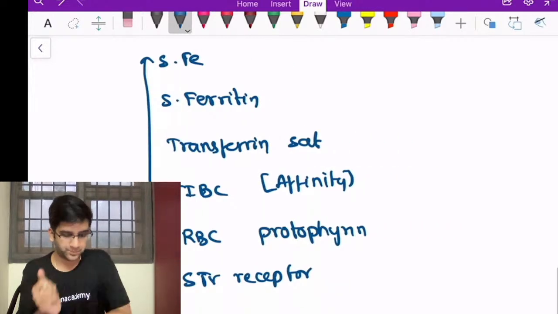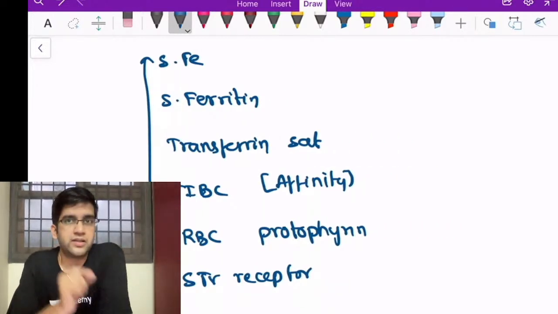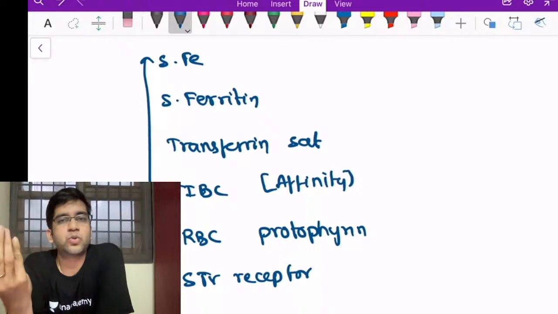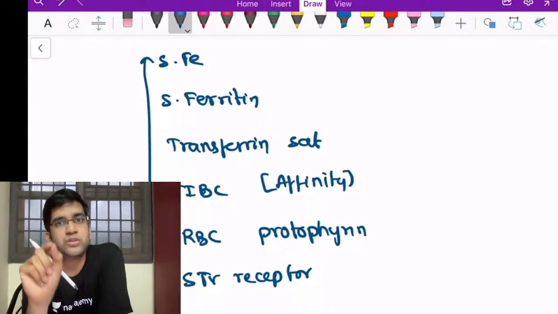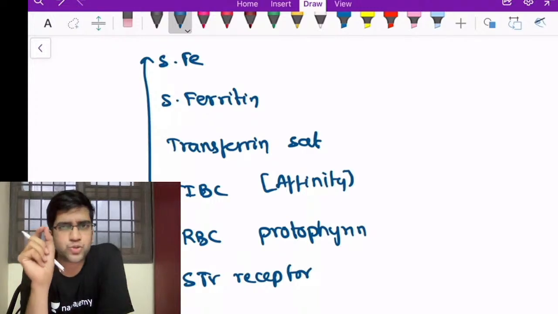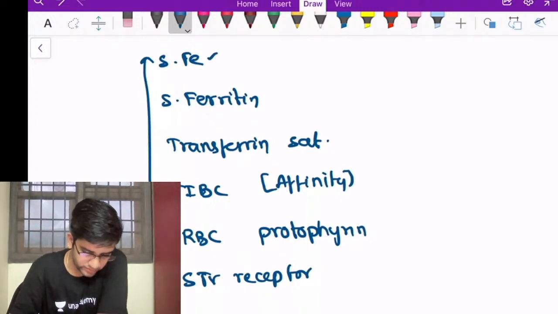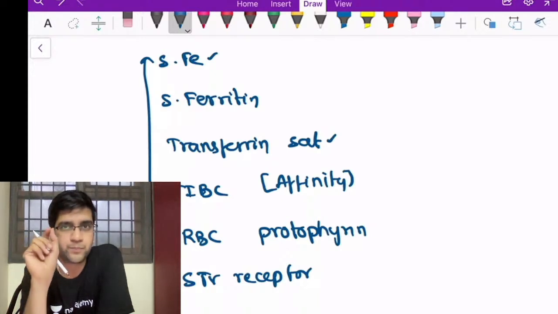So I'll take serum iron. Serum iron is a straightforward finding. It's the amount of iron present in the serum, right? So if iron is present in the serum, what will the iron bind to? It has to bind to only one thing, transferrin, right? So these 2 things should be linked.